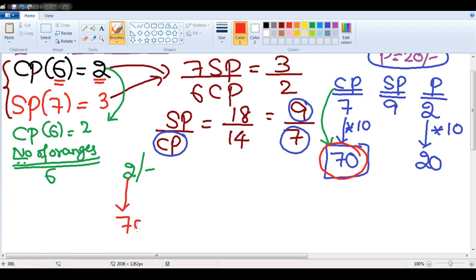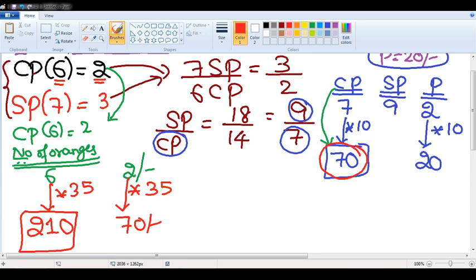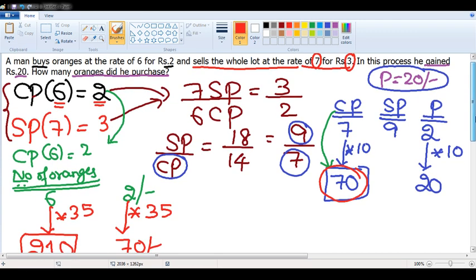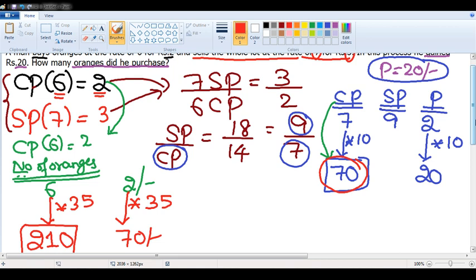2 should become 70. Multiply by 35, because 2 into 35 is 70. 6 also multiply by 35. 6 into 35, how much is it? 210 oranges. That means I am totally purchasing 210 oranges. That is what the question asked. I hope it is clear, sir. So the answer for this question, how many oranges did he purchase? 210 oranges are purchased totally. That is the answer for this question. I hope everyone is clear with the approach.